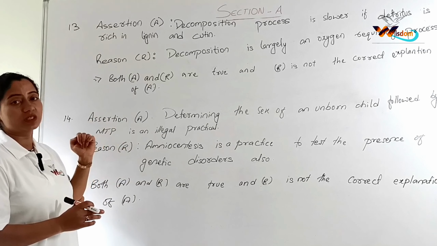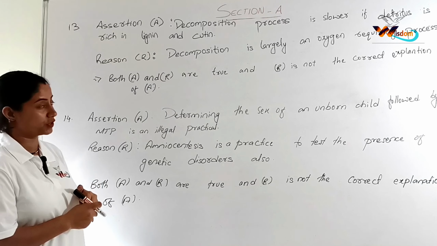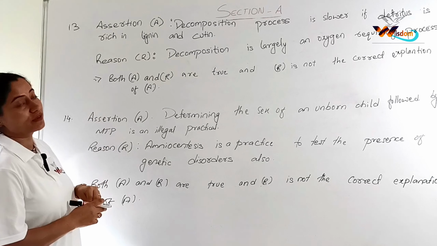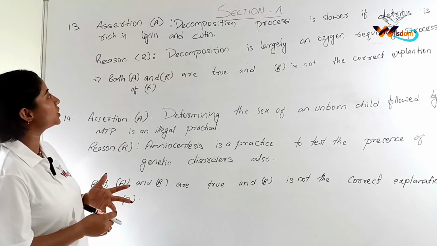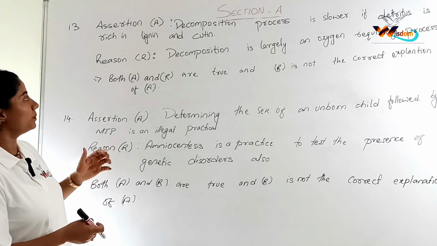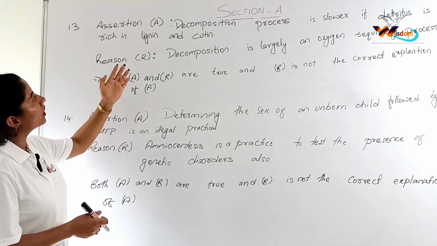Now we have question 13, and here we start the assertion and reasoning type of questions. First, the assertion: decomposition process is slower if detritus is rich in lignin and cutin. So this is a true assertion.